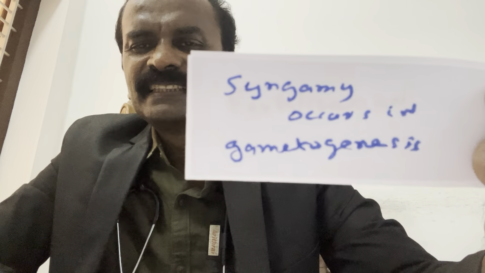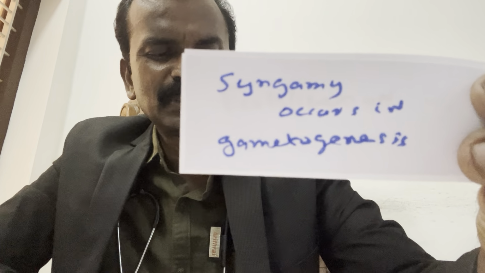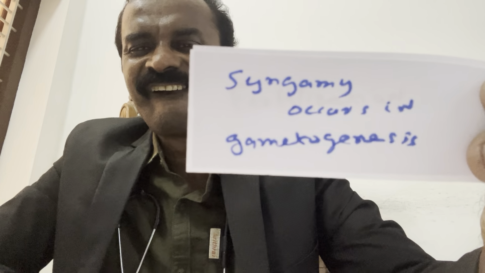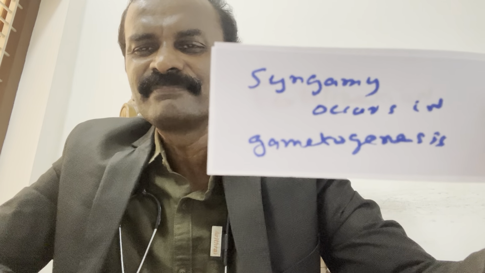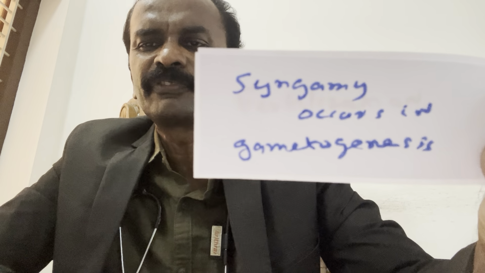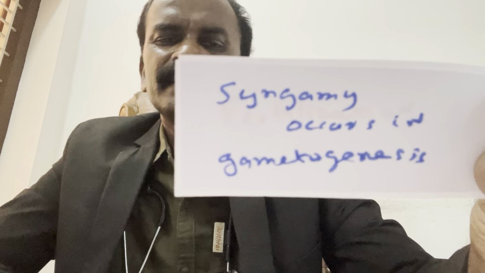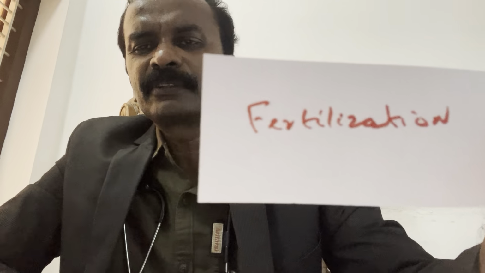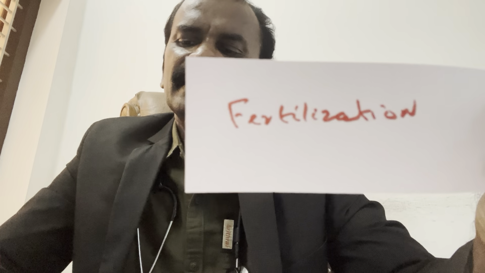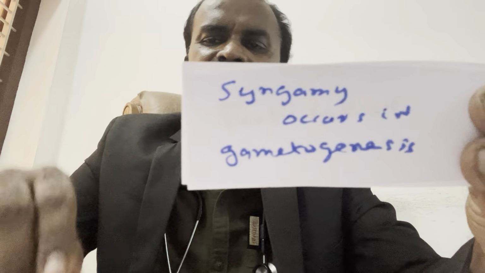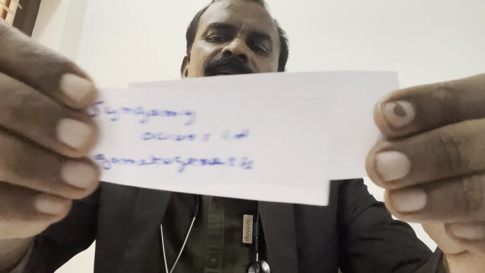Syngamy occurs in gametogenesis. True or false? This is how I prepare NEET tough MCQs. Syngamy occurs in fertilization.